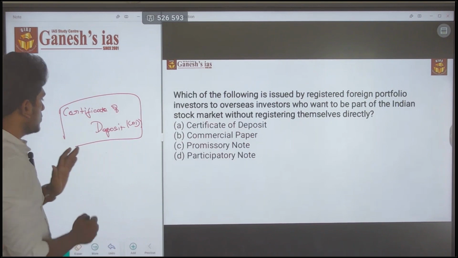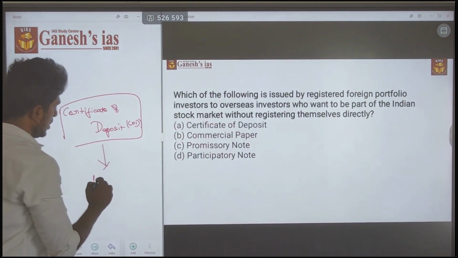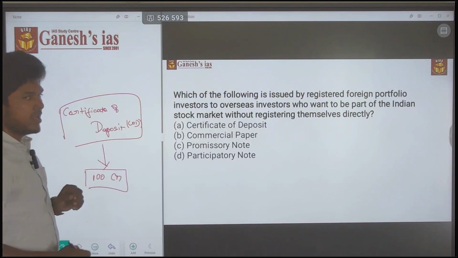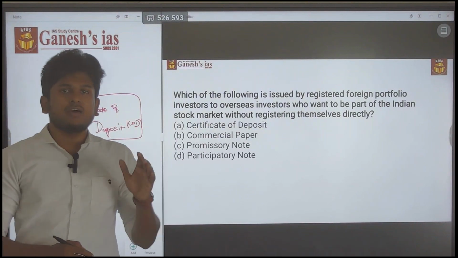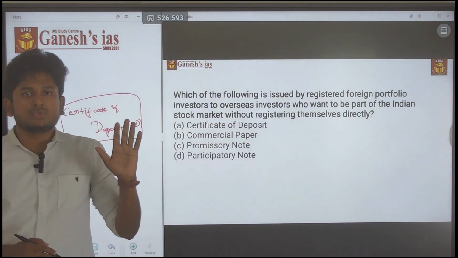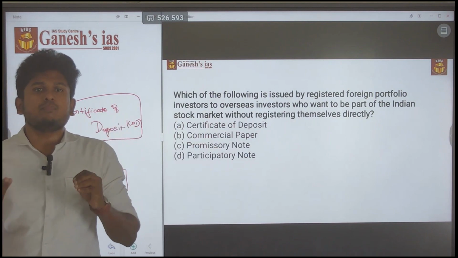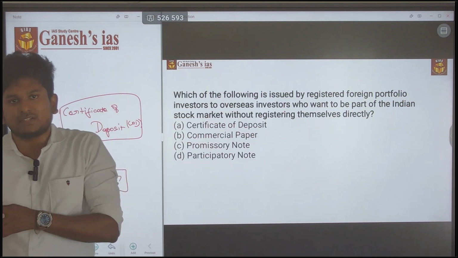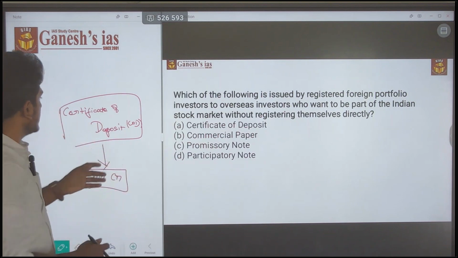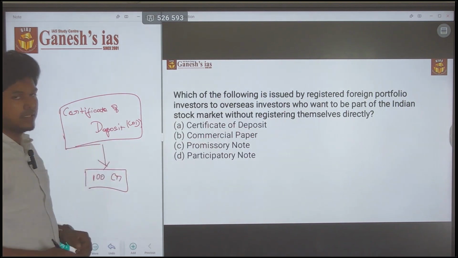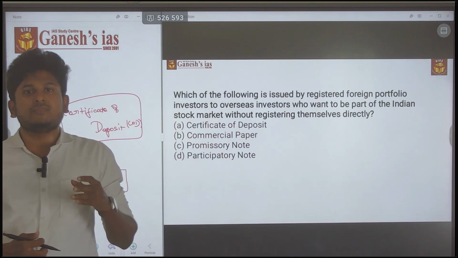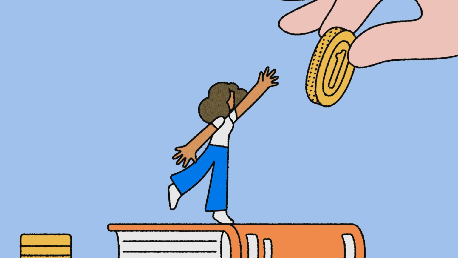Consider the certificate of deposit is 100 crore, which means the bank can say that I have 100 crores as a deposit, so please provide me some money. They can borrow money from other financial institutions by showing this certificate of deposit. So these are the instruments followed by the banks and the financial institutions to borrow money.